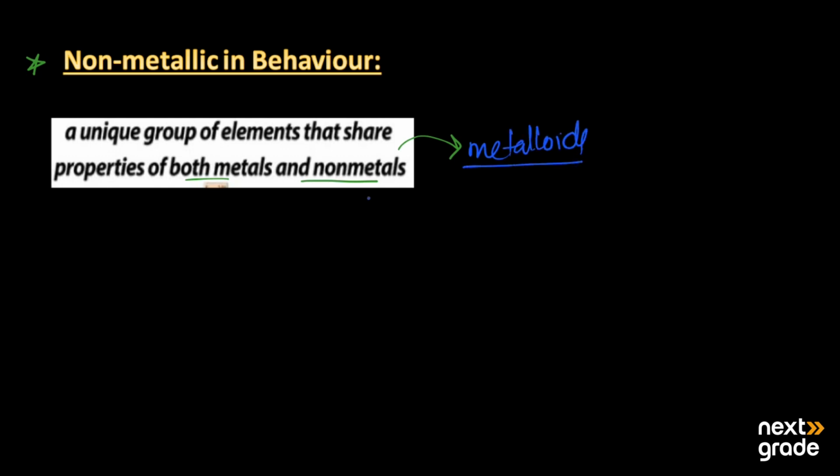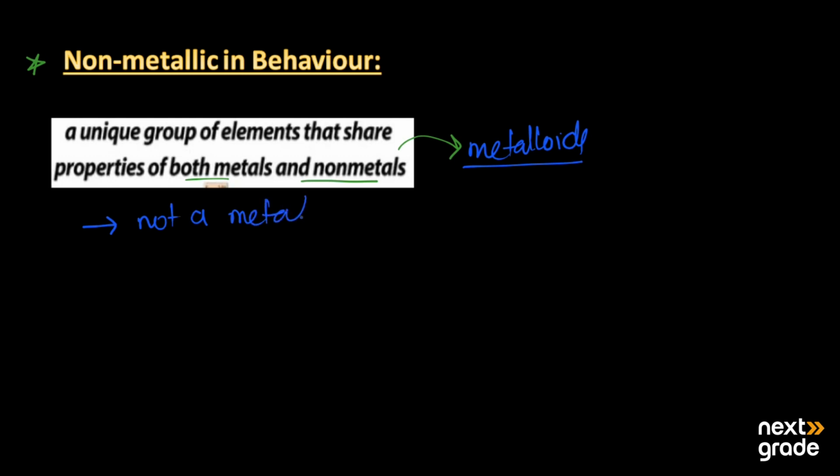So boron can behave like a metal as well as a non-metal. Boron is the only element of group 3A which is mainly non-metallic in behavior. On the other hand, it has less than 4 electrons in the outermost shell, but it is not a metal.